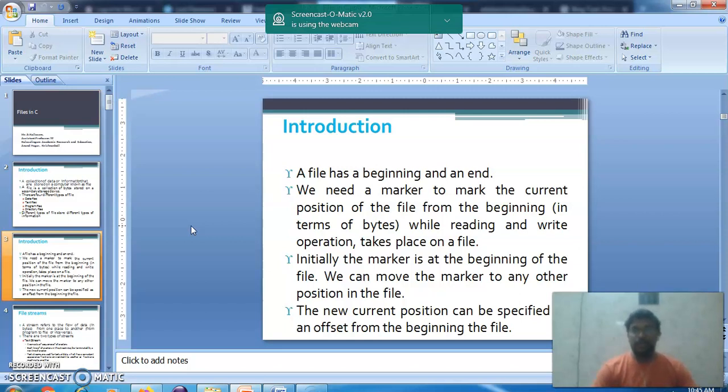We can move the marker, that is the file pointer, to any other position in the file. The new current position can be specified as an offset from the beginning or the current position. So if you need to move from the first point to the 10th point, it is possible with one specific function using that particular offset. How many bytes we are going to move has to be specified.